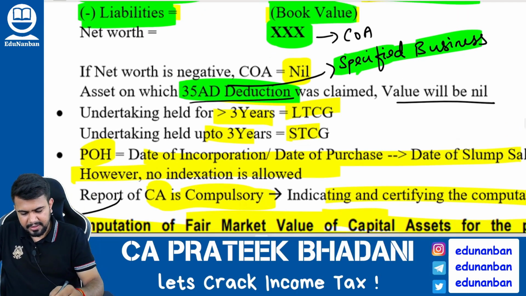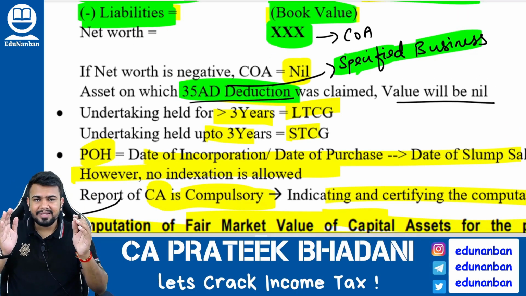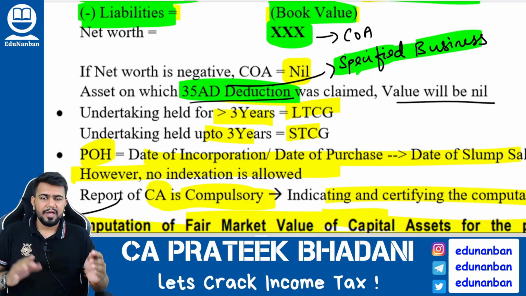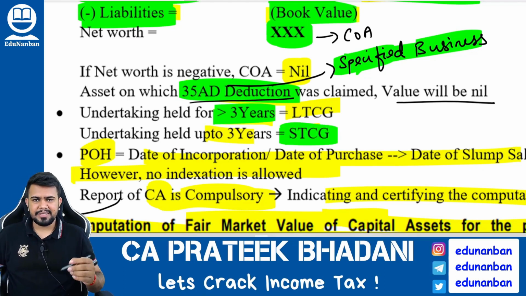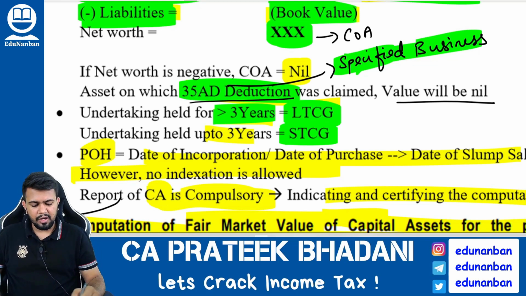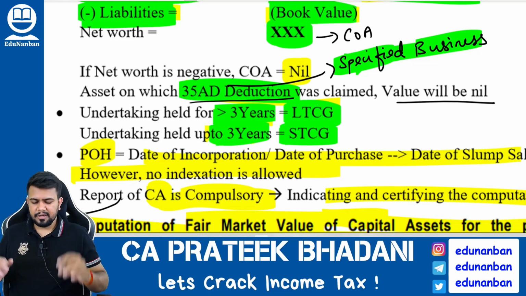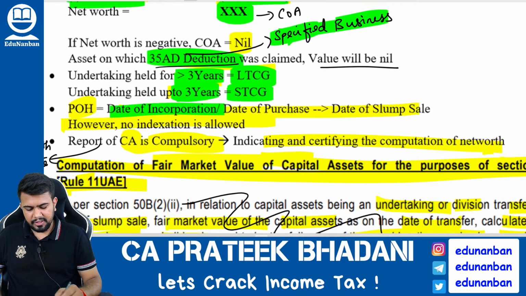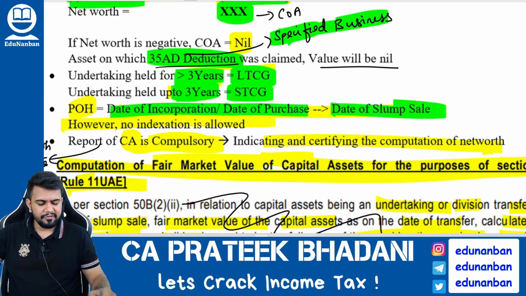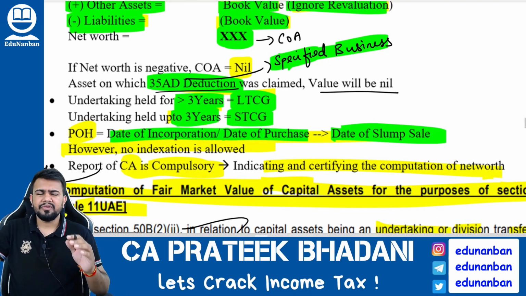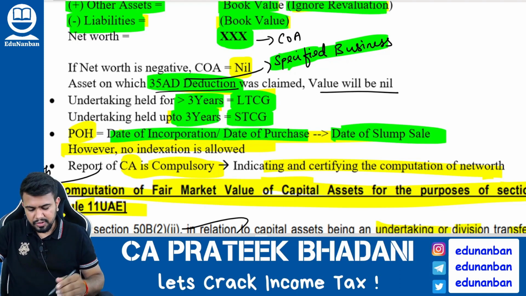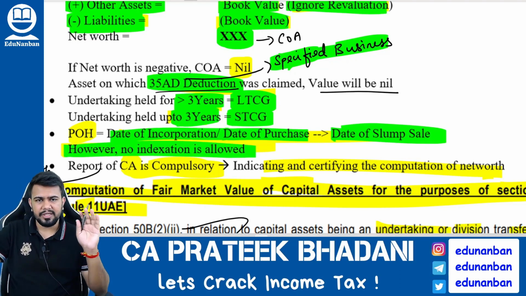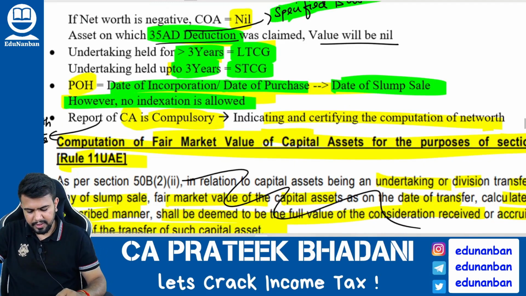Okay. Next, listen. How to find out whether the undertaking is short term or long term? If the undertaking is held for up to 3 years, it will be a short term capital asset. If it is held for more than 3 years, it will be called a long term capital asset. How to calculate the period of holding? Period of holding should be taken from the date of incorporation or date of purchase till the date of slump sale. However, while calculating long-term capital gain, should you do indexation? Answer is no. You should not do any indexation for slump sale calculation. No indexation is allowed.